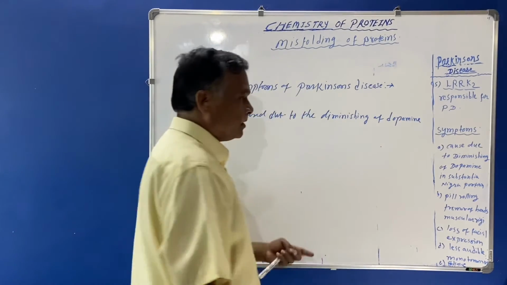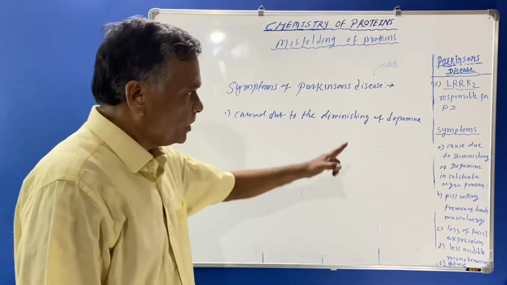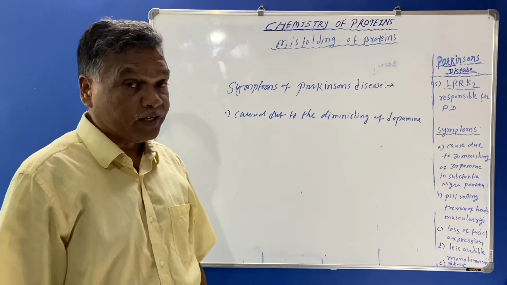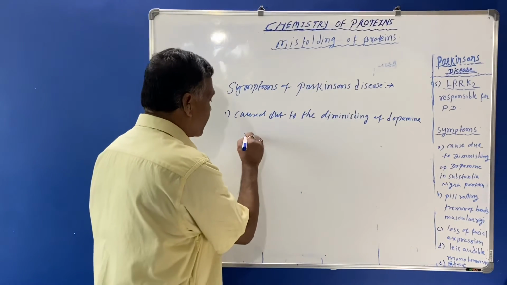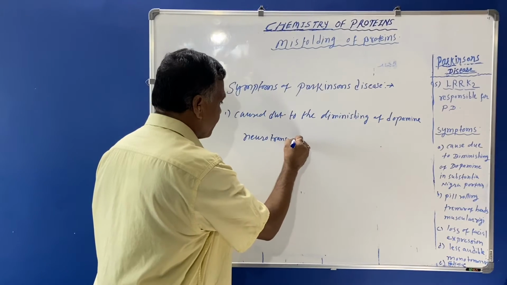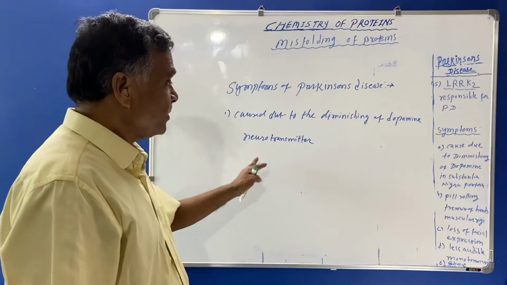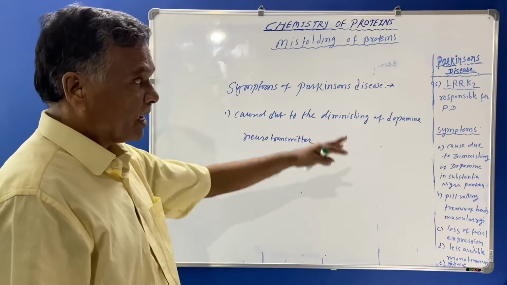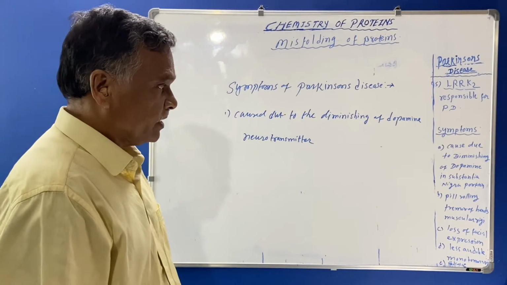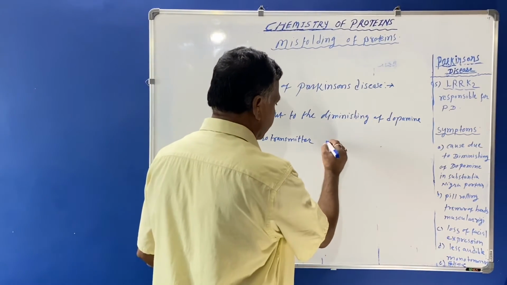You must know that dopamine is responsible for the function of the brain cell. What is dopamine? It is a neurotransmitter. When diminishing of dopamine occurs, Parkinson's disease can occur.